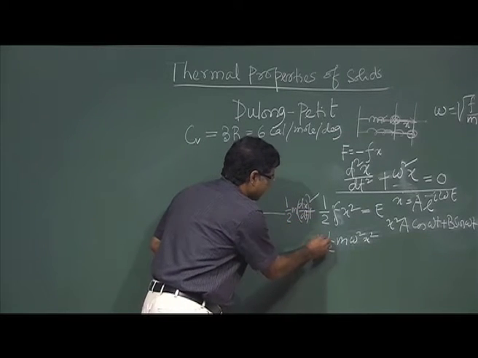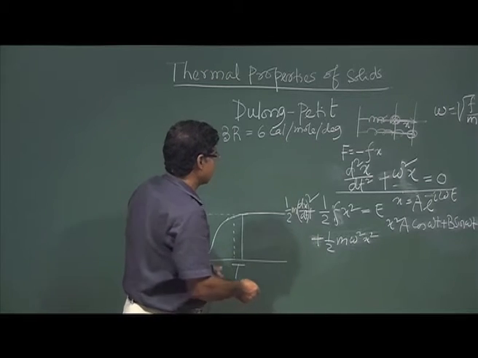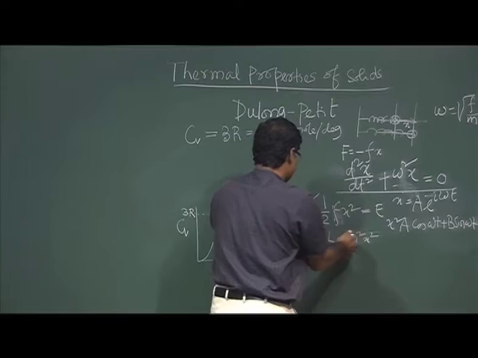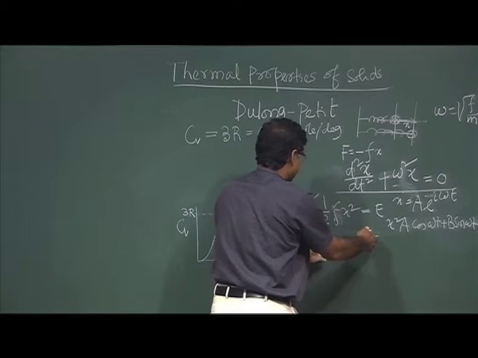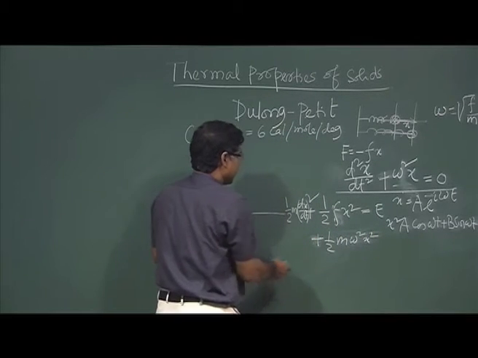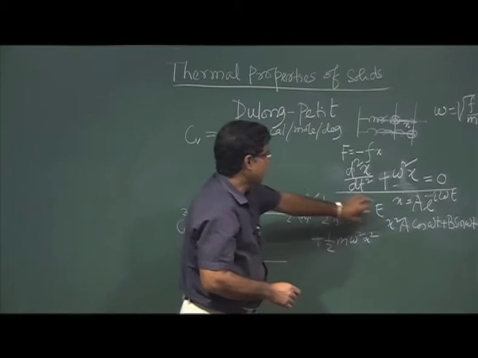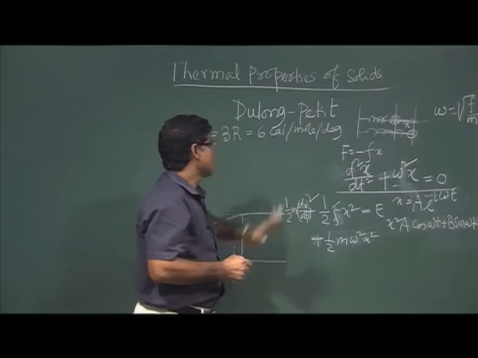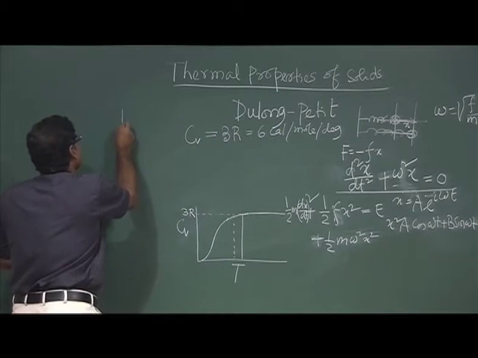Here my intention is that the energy has one part kinetic energy and another part potential energy. That is the energy of each harmonic oscillator. How many such oscillators do I have?